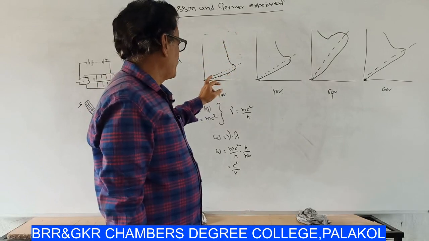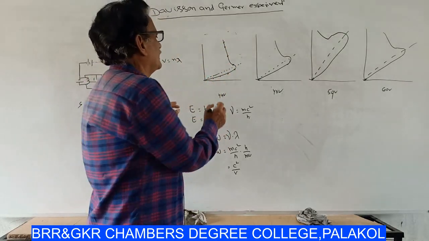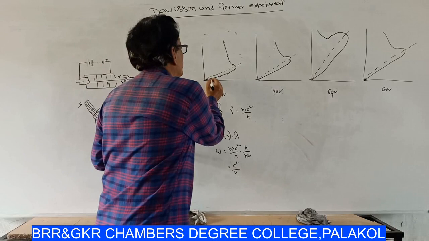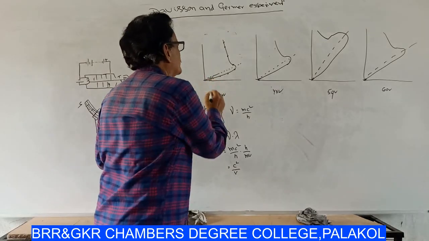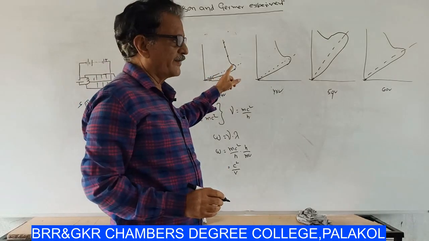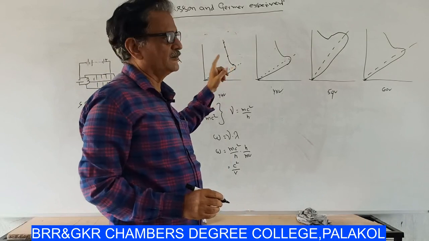That means at a particular colatitude, say 50 degrees, there is a sudden rise in the intensity.